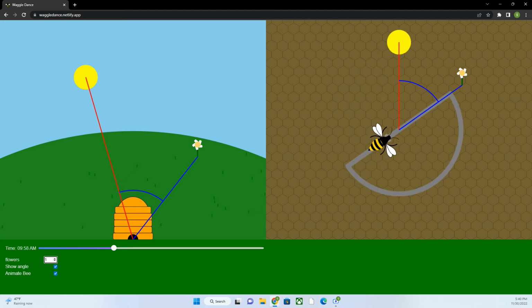Hello and welcome. Today we'll be working on decoding the Waggle dance. And to help out with that, I made this simulation here, which we'll actually be learning how to make in JavaScript in another video. But for now, it's just going to help us with understanding the actual mechanics of how this works and what the bee is trying to communicate to us. So let's get into some background information.